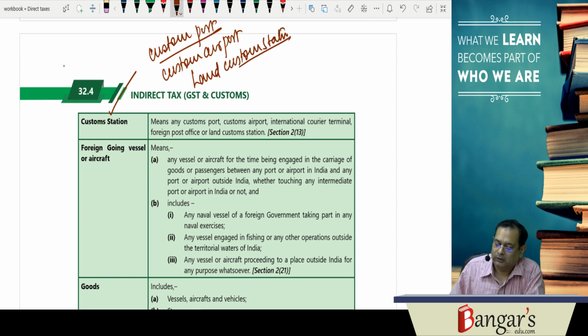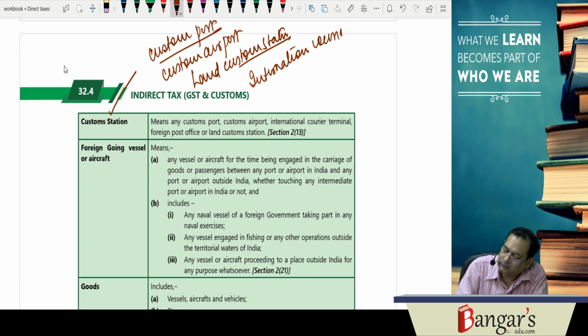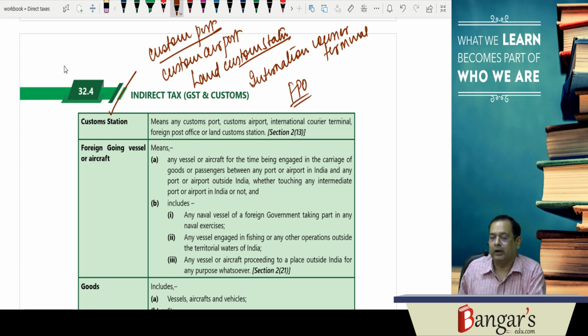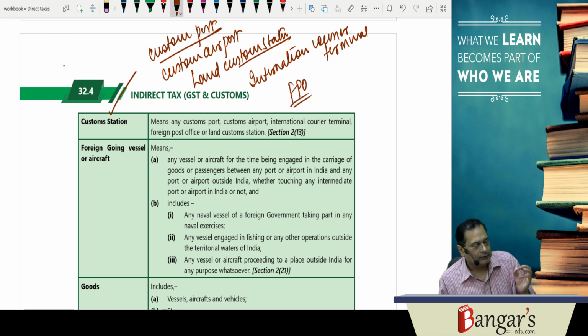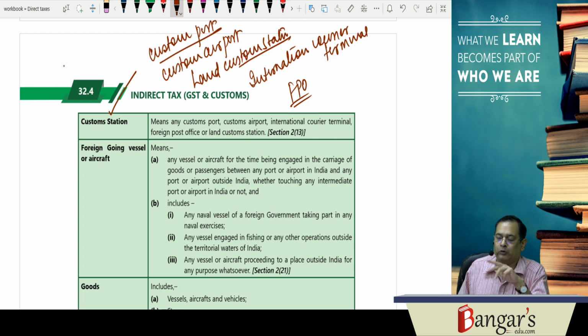Beside this, we are having international courier terminal and foreign post office. They are coming under the ambit of what? Custom station, if the goods are to be imported through post or courier. So custom station basically means custom port, custom airport, international courier terminal, foreign post office and land custom station.